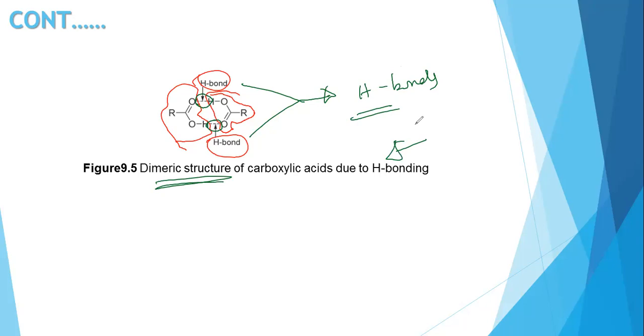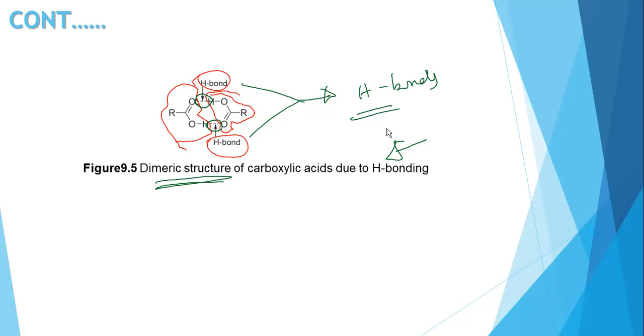Therefore, I said the boiling point, comparatively, when you compare with the same relative molecular mass of your aldehyde, ketone, alkane, alcohols, your carboxylic acid will show the highest boiling point. Why? It has the strongest hydrogen bonding, which is able to show the dimeric structure. Are you all clear, guys?